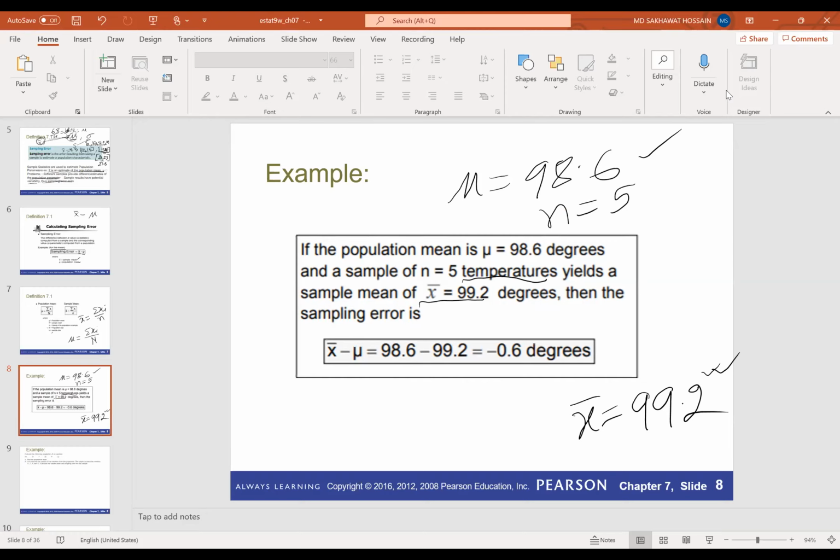Then we have a sampling error, right? Because the population mean is 98.6 and the x bar is 99.2, so they are different. The sampling error will be x bar minus mu. Actually, it should be the other way. So x bar is 99.2 minus 98.6, which is 0.6 degrees. So this is the sampling error. Do you have any question?